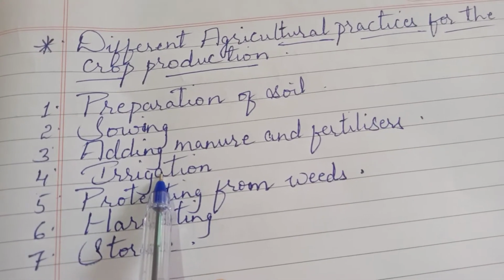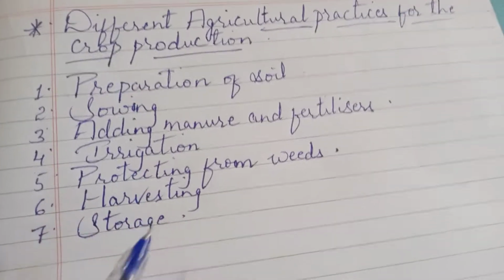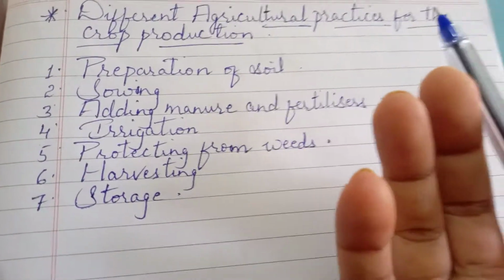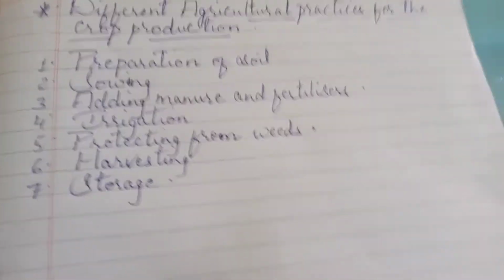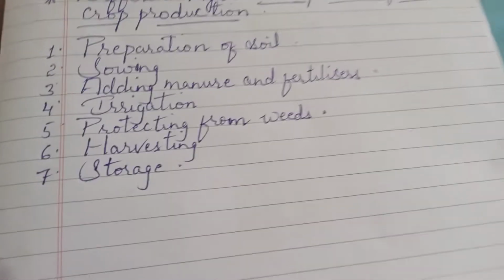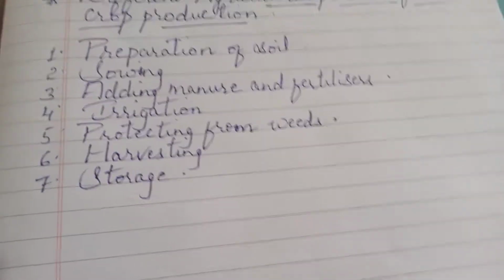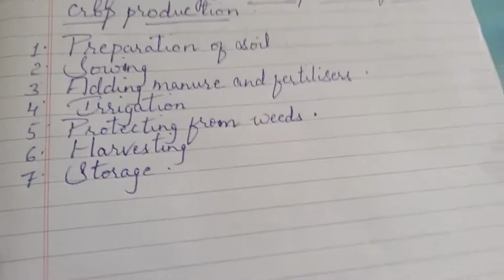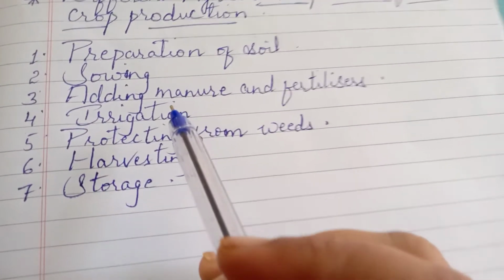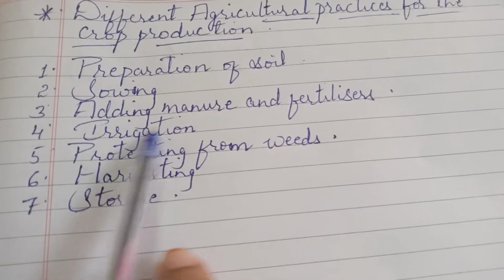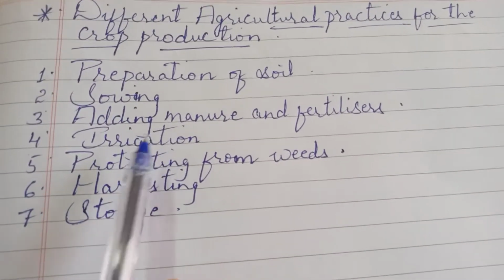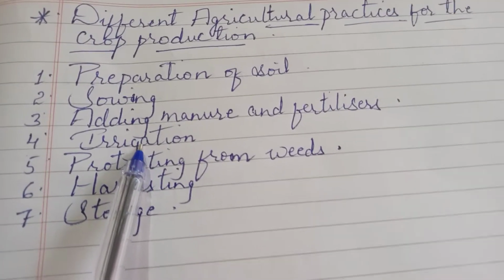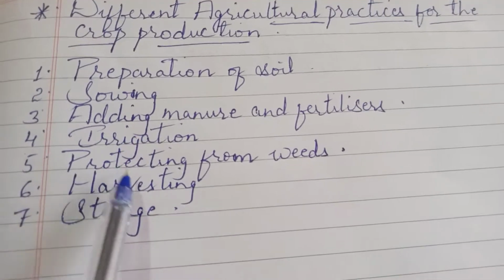Next, irrigation. As I have told you already, nothing but watering. You are in 8th standard, you might have someday planted a sapling, a plant you might have grown in your garden or in a pot in your home. You need to put water to that. You need to give time to help that plant get nourishment, and that is done by watering it every day, keeping it in sunlight. So in case of irrigation, in this step we put a sufficient amount of water to those plants.